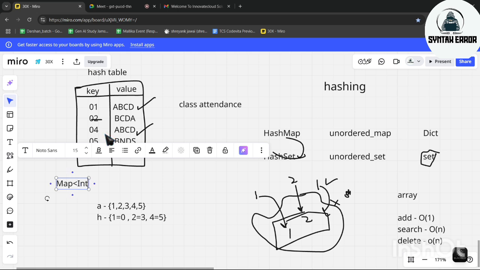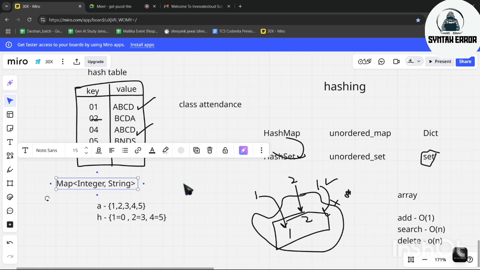Exactly, so Integer. So the first thing after our square bracket is the data type of the key. Now, along with a comma, what do we have to write? The data type of the value. The data type of the value here is String. Very good, Adarsh.